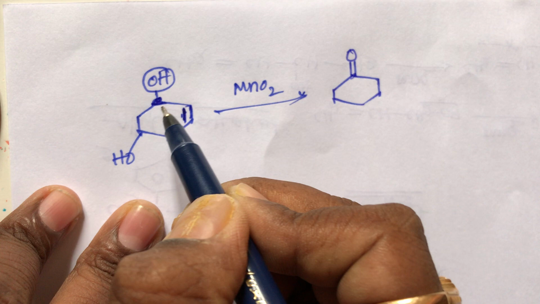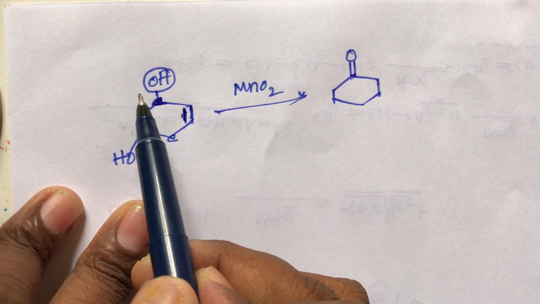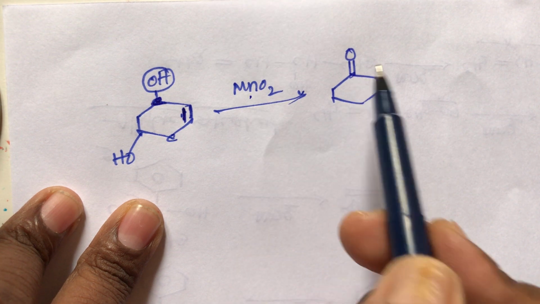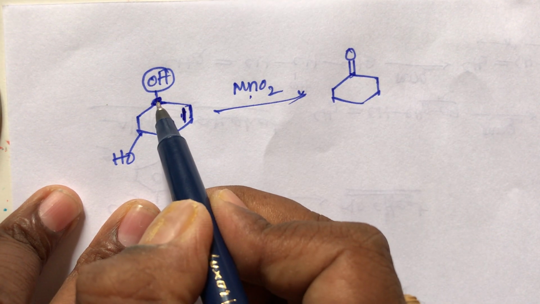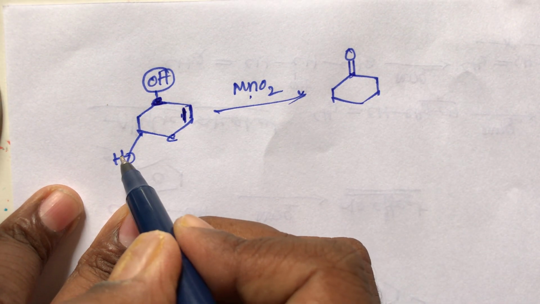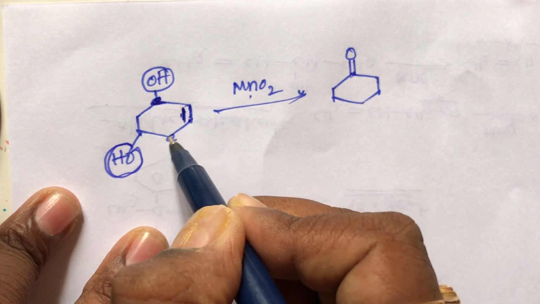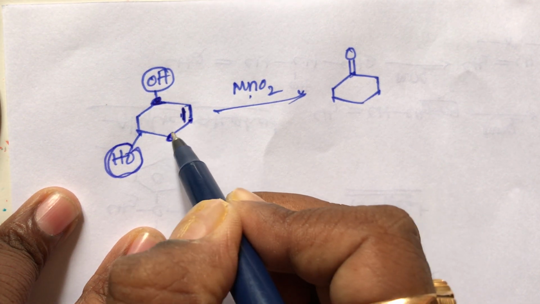This is a secondary alcohol. The double bond and the next carbon is called the allylic carbon. Allylic alcohol oxidation with MnO2 forms aldehydes and ketones. But this is a secondary alcohol, so that's why it is giving ketones. What about this carbon, student? What about this OH group, student? This is double bonded, then a single bond, and the carbon next to the double bond is the allylic carbon.